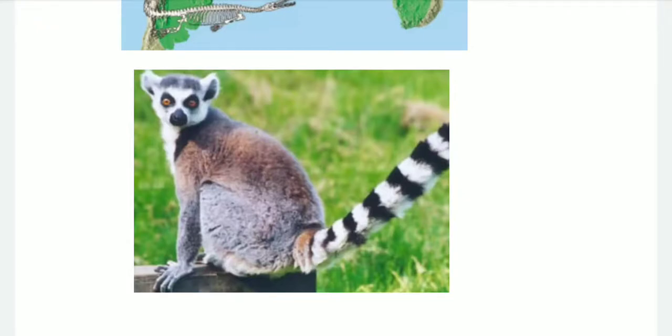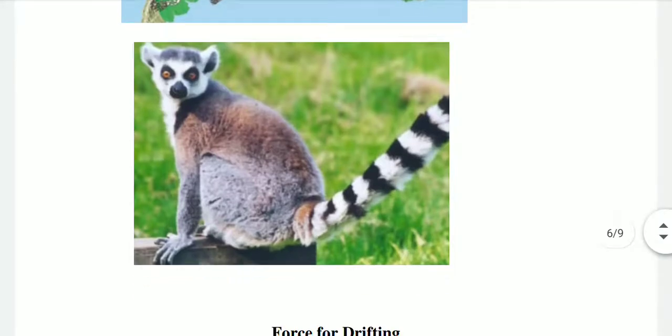Fossils of this species were also found in India, though it is said that lemur originated in Africa. Linking these three land masses, Africa, Madagascar and our India, you can easily see there is a correlation. So these were all the evidence that speaks in favor of the continental drift theory suggested by Alfred Wegener.